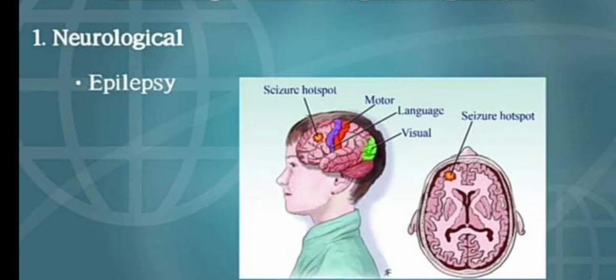The impairments affect the child's ability to move, feel, or use certain parts of the body. It involves an abnormality or damage to the brain, spinal cord, or nervous system that sends impulses to the muscles of the body.